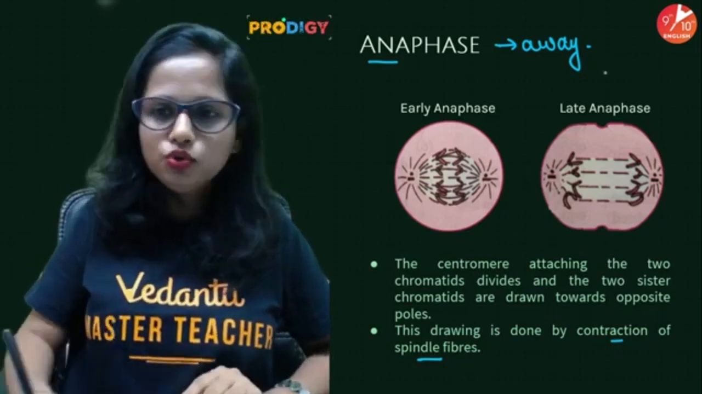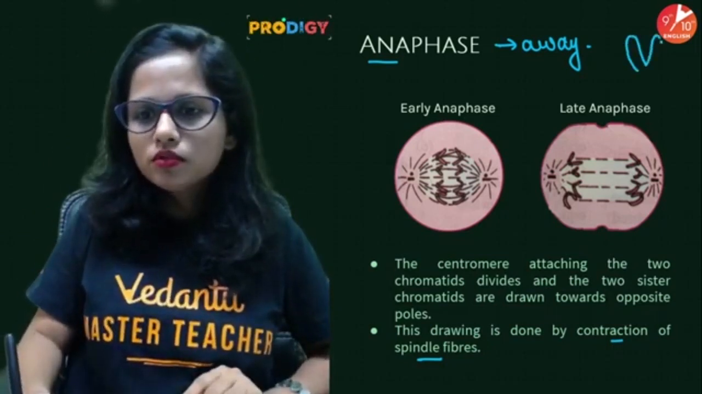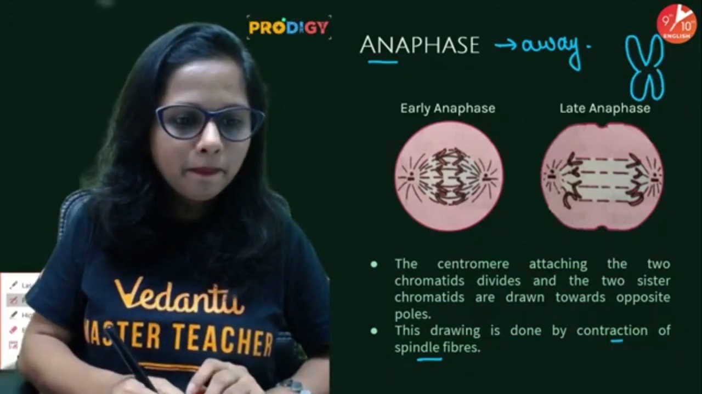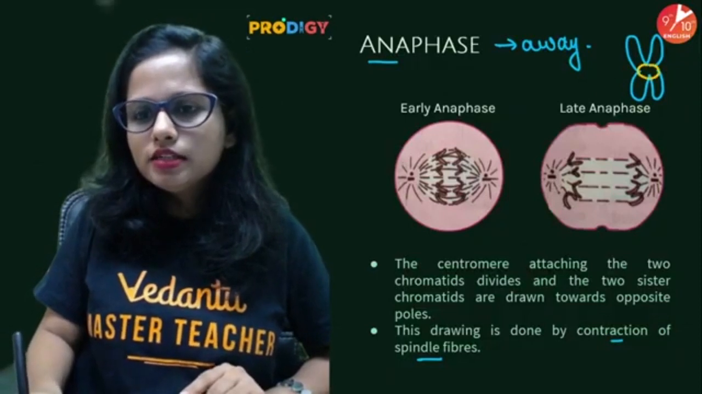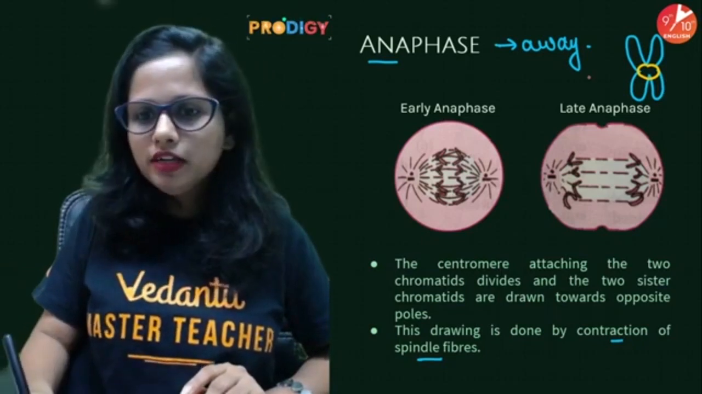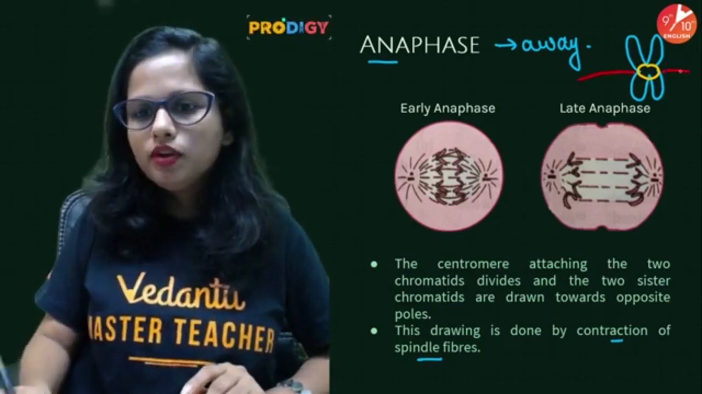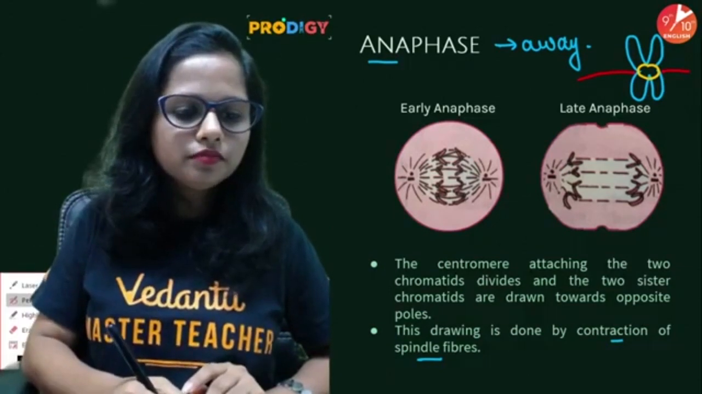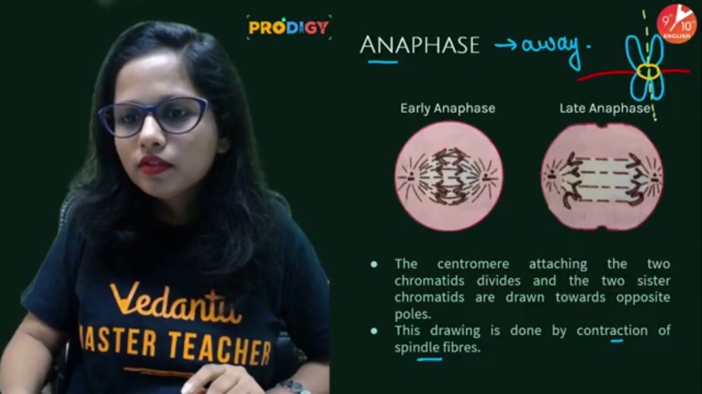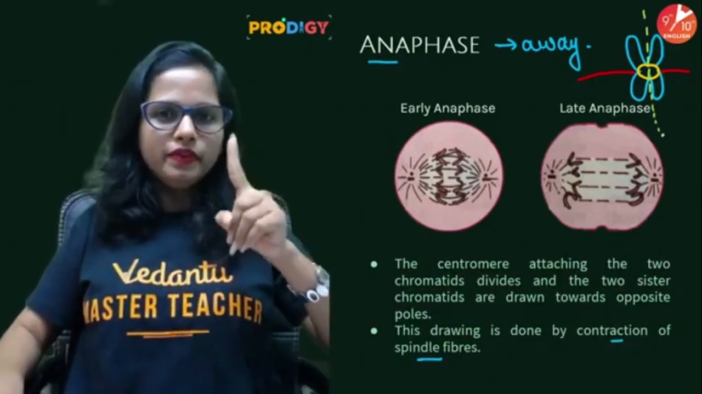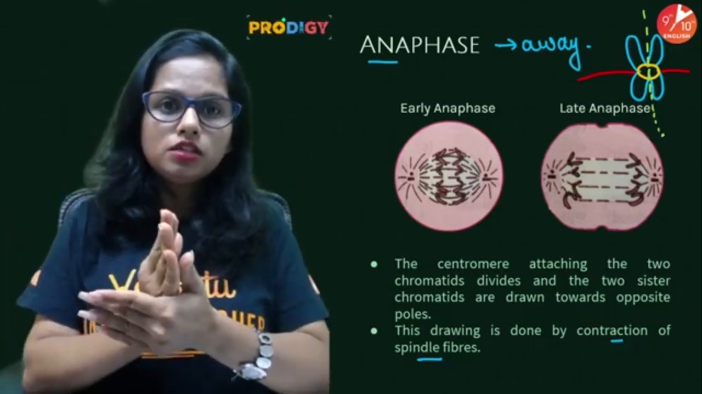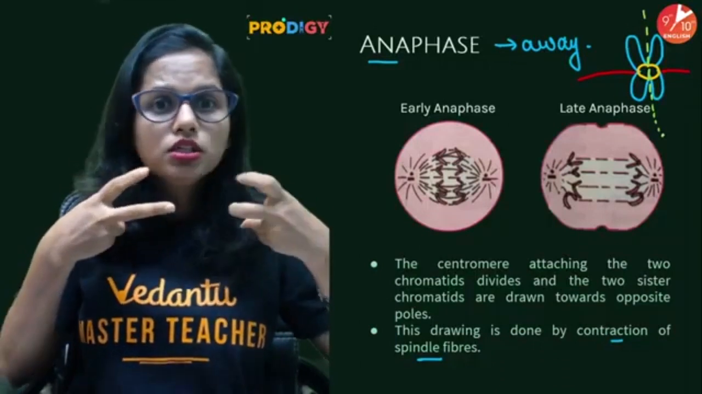Let me show you this also. Suppose this is a chromosome, and here this is the centromere, and here is the spindle fiber attaching this way. Now the centromere will split this way. So point number 1, spindle fibers contract, centromere splits, and the chromatids get separated.